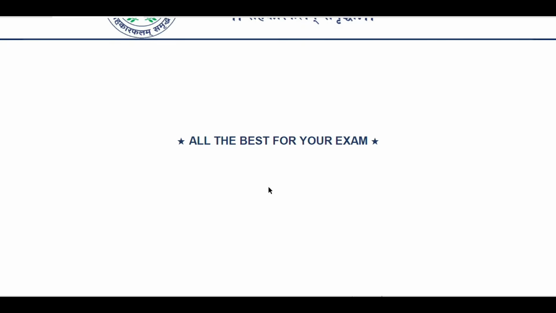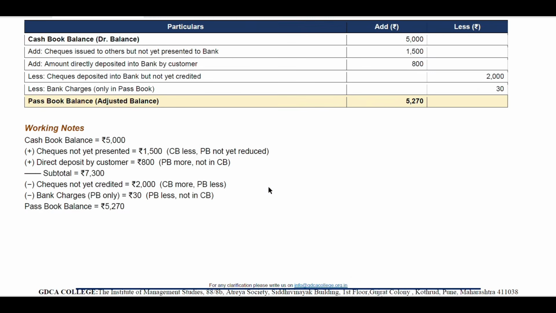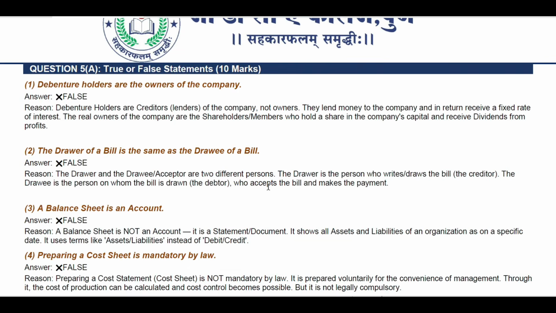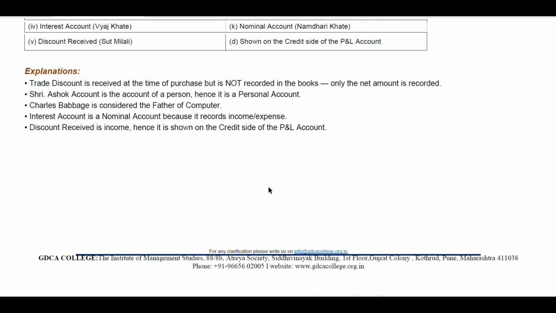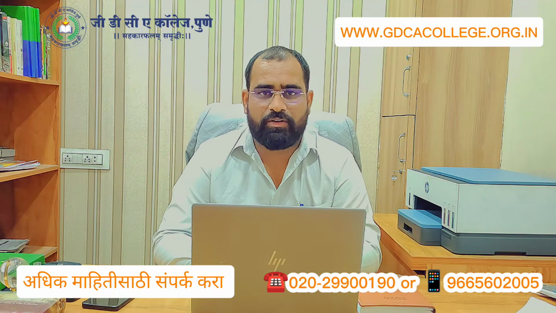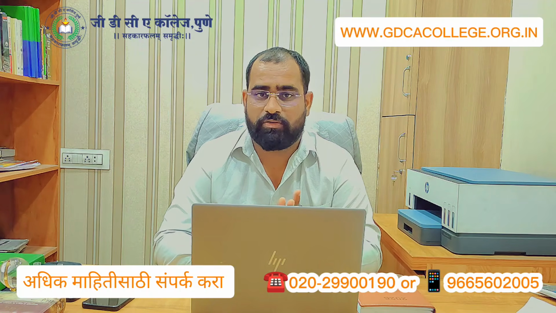So this was the exact paper we had to solve, but I don't know how many people have solved it in this manner or in the proper manner. It seems very easy actually, but again it's an exam, so you cannot predict anything. For all the accounts students, if you are able to understand, good. If you are not, then call us, and we'll make you understand that as well. So all the best for your GDCA examination May 2026. That's what we have seen so far: how to solve the questions and make sure that your calculations are correct.